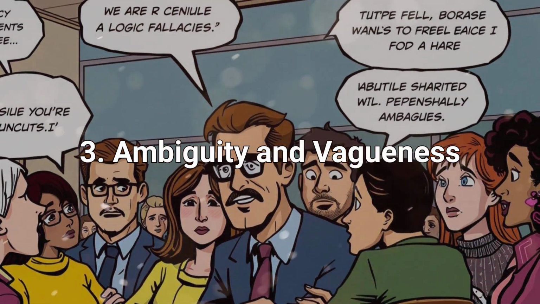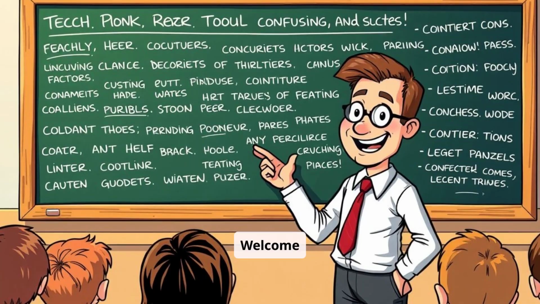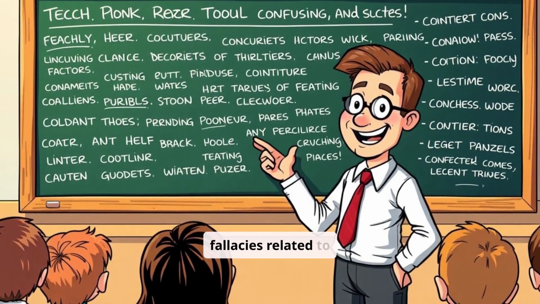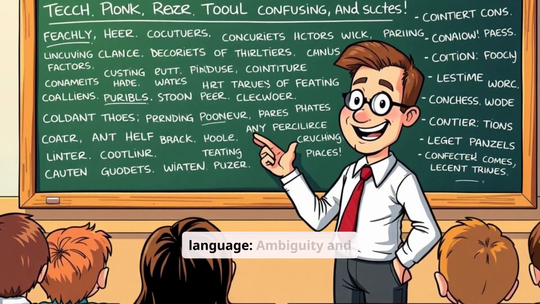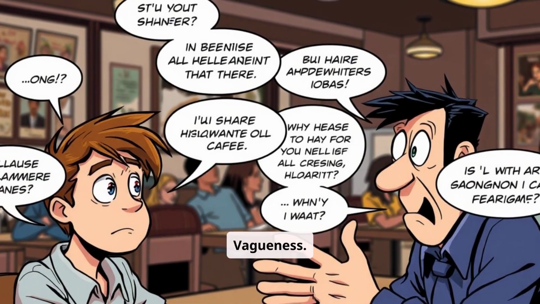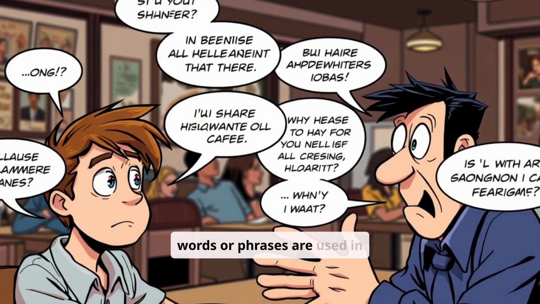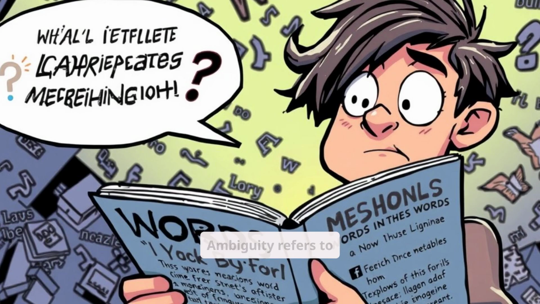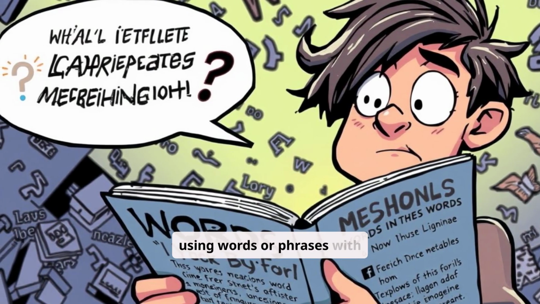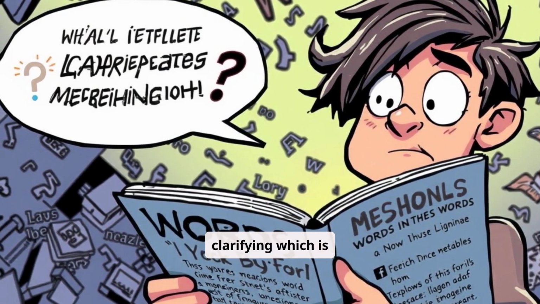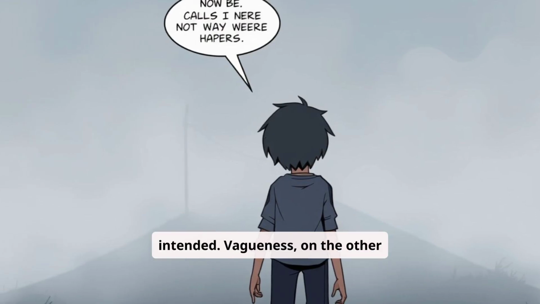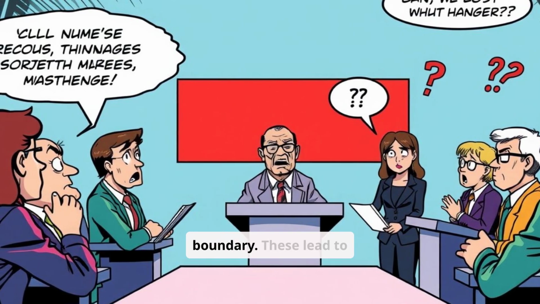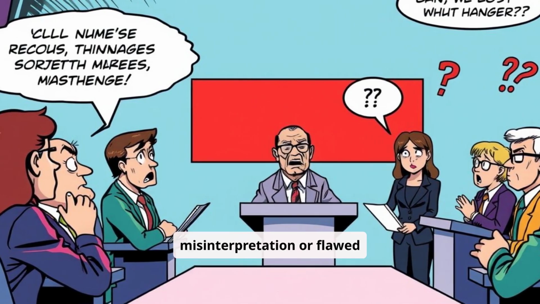Understanding Ambiguity and Vagueness in Logical Fallacies. Welcome back. Today, we'll discuss a category of logical fallacies related to unclear or misleading language, ambiguity and vagueness. These errors arise when words or phrases are used in ways that create confusion, often leading to faulty reasoning. Ambiguity refers to using words or phrases with multiple meanings without clarifying which is intended. Vagueness, on the other hand, involves using terms that are imprecise or lack a clear boundary. These lead to misinterpretation or flawed arguments.